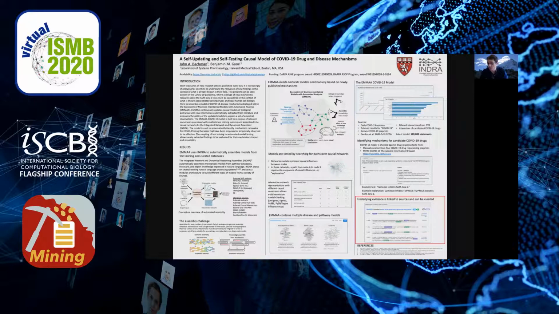So in conclusion, we built a system called EMMA that uses text mining to extract new findings every day, and then uses those new findings to search for causal explanations of empirical observations. And we've used this to build a mechanistic model of COVID-19 mechanisms that can systematically generate hypotheses for the mechanisms of action of COVID-19 drug repurposing candidates.